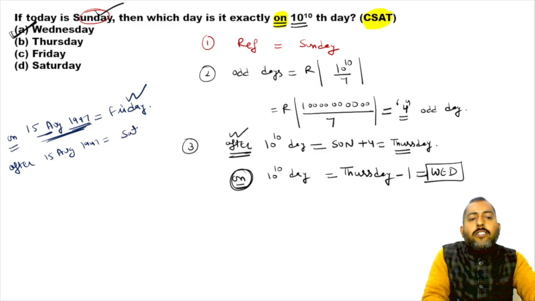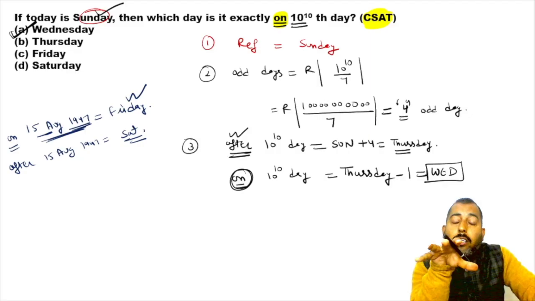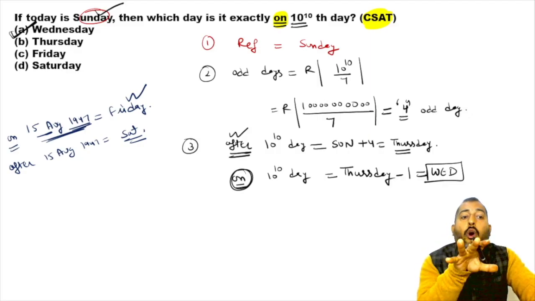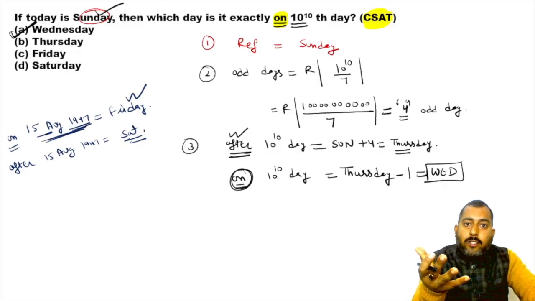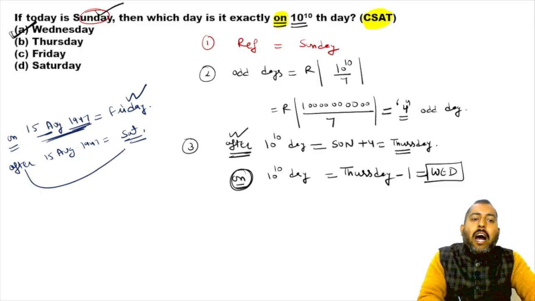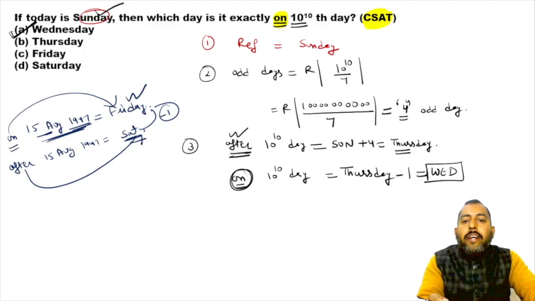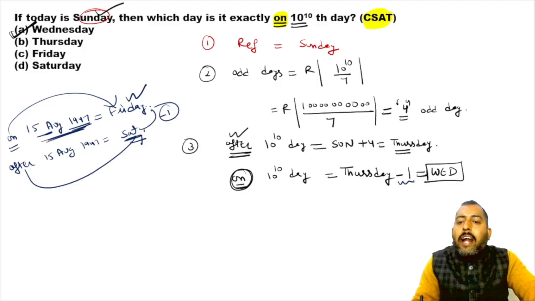Obviously, you guys gonna say Saturday. So you can see with after answer is Saturday, with on answer is Friday. So Friday is one behind Saturday. So that is why we subtracted one here.